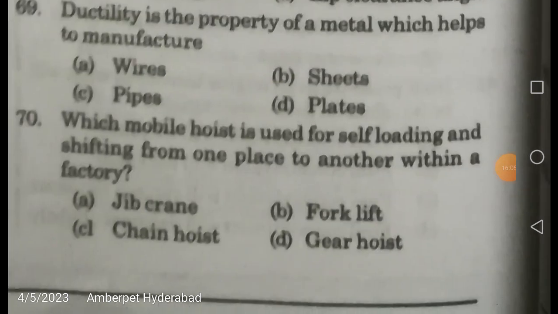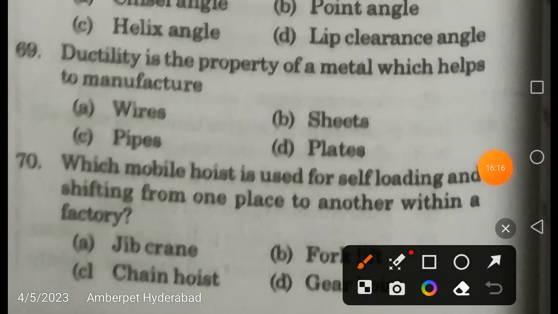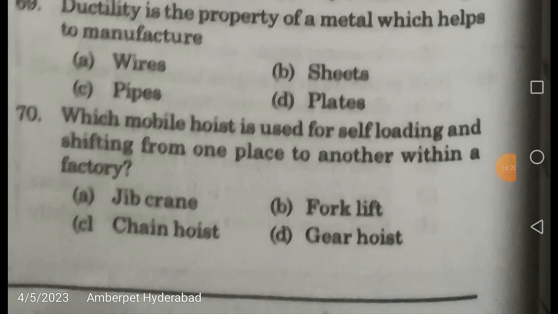Right. Which mobile hoist is used for self-loading and shifting from one place to another within a factory? It is a forklift. It is a forklift. They are used within the factory for doing this particular job. What is that job? Self-loading and shifting from one place to another.